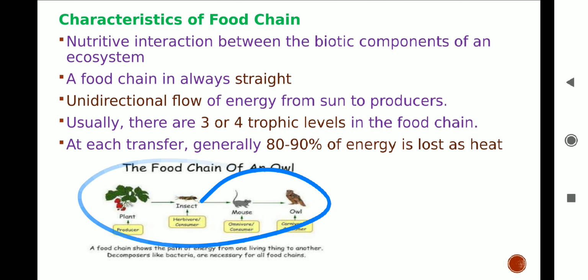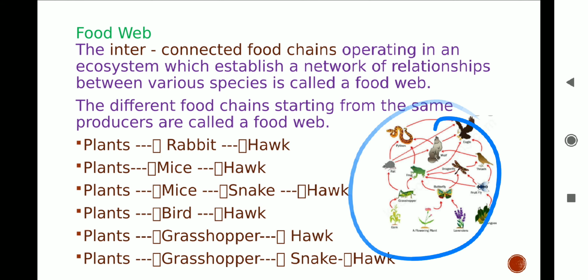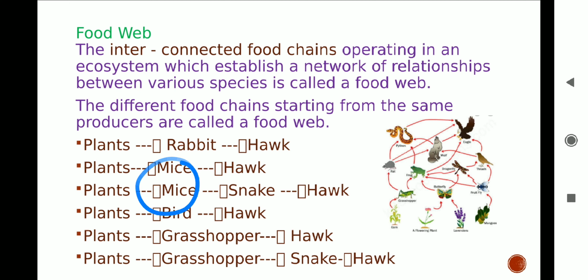Food web is the network of food chains interconnected at various trophic levels. In a food web, one organism may occupy more than one position. An organism can obtain its food from different sources and in turn may be eaten by different organisms. For example, as you can see, the mice may be consumed by a snake or a hawk.